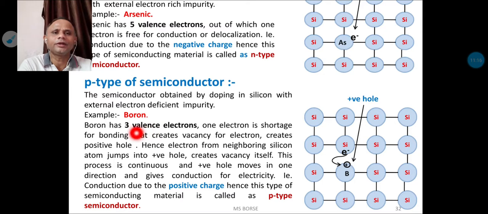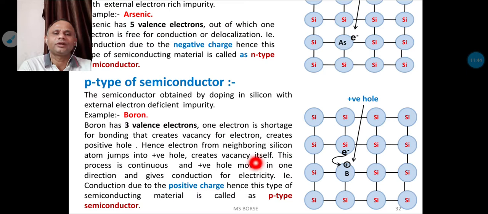In boron, there are 3 valence electrons. One electron is short for the coordination bonding, which creates a vacancy for the electron, that creates a positive hole. Hence, an electron from a neighboring silicon atom jumps into this positive hole, then creates a new vacancy in its own position.